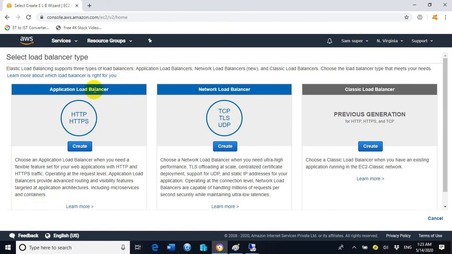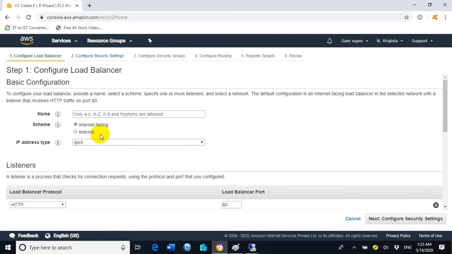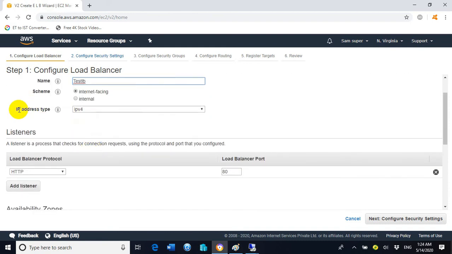Under the application load balancer, we need to select create. Click on create. Now enter the name of the load balancer. We can assign any name, so I will assign the name here, test LB. Here we need to select internet facing, which is the default. Now the IP address type is IPv4.